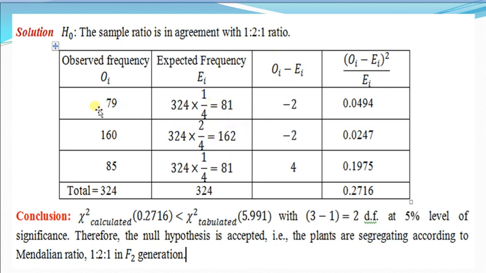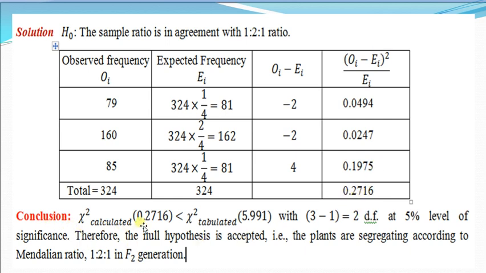O minus E: 79 minus 81 is minus 2, 160 minus 162 is minus 2, and 85 minus 81 is 4. Squaring, minus 2 squared is 4, minus 2 squared is again 4, and 4 squared is 16. Then 4 divided by 81 is 0.0494, 4 divided by 162 is 0.0247, and 16 divided by 81 is 0.1975. The sum of all chi-square values is 0.2716.